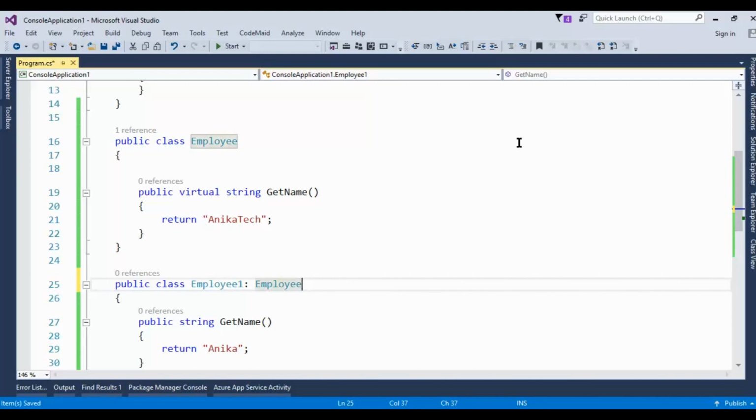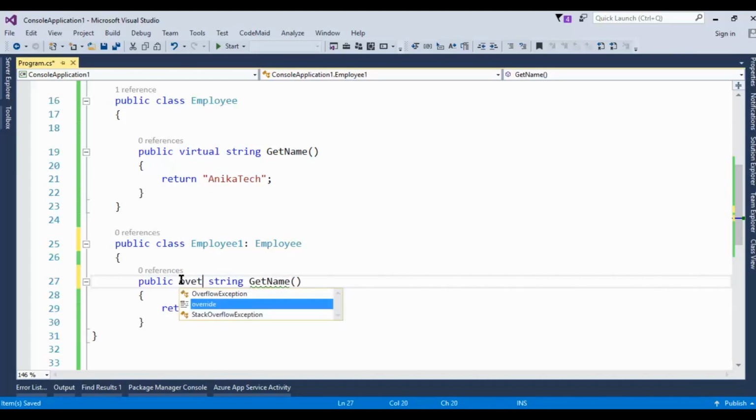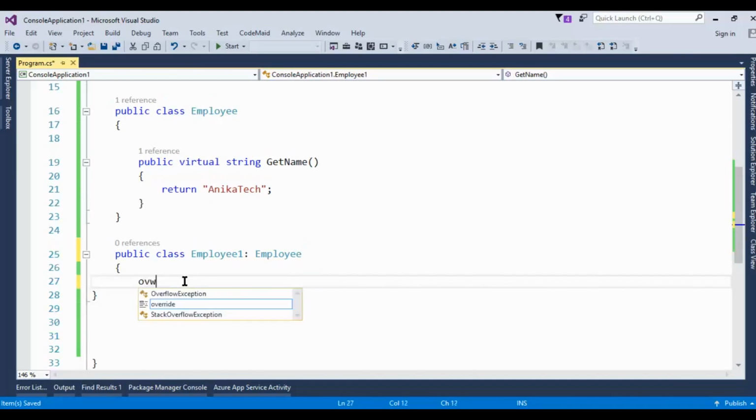As you can see, the parent class has one virtual method and the child class also has one method, but we have not used the override keyword. In the last video I explained how we can use overriding, so if you want to clarify your doubts you can watch that video. Here we would have to use override, and we can write it like this.